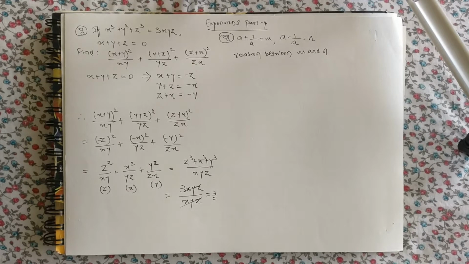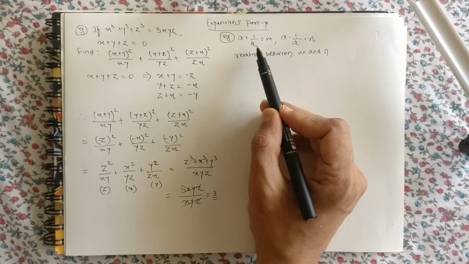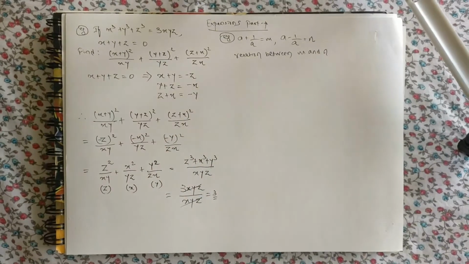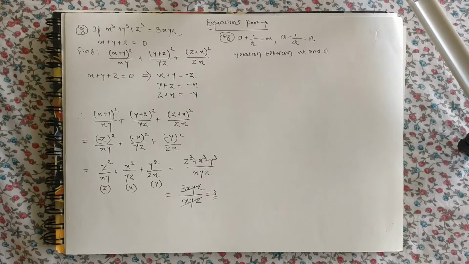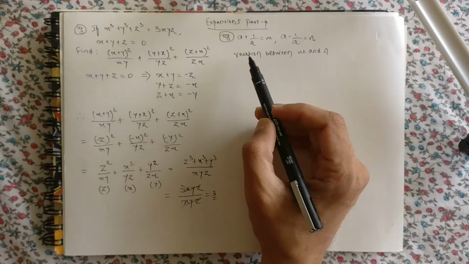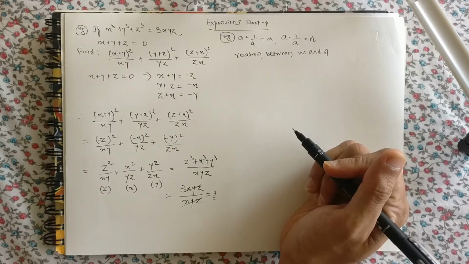So to find the relationship between m and n, I ask you, do you remember any identities involving a plus 1 upon a and a minus 1 upon a? You can pause the video and check the identities which I gave you in the first video.